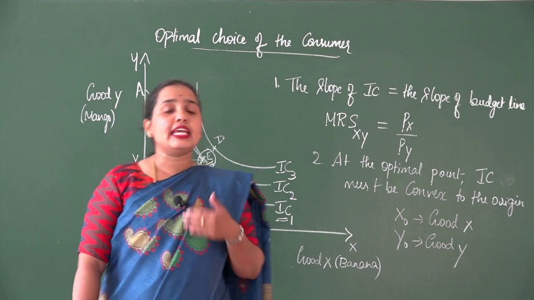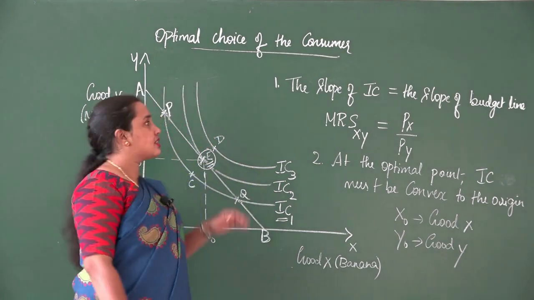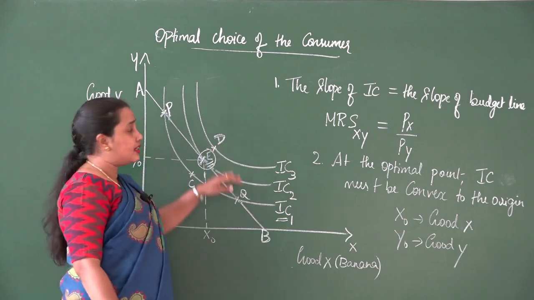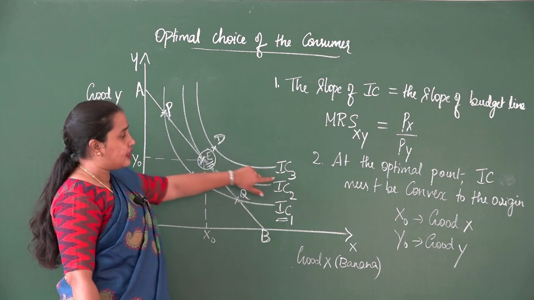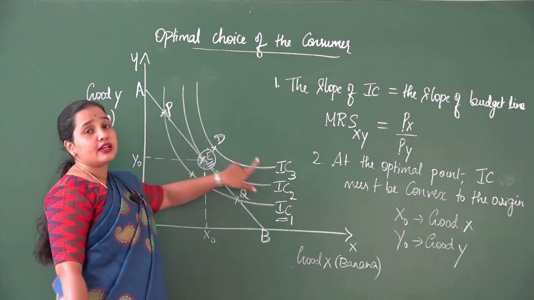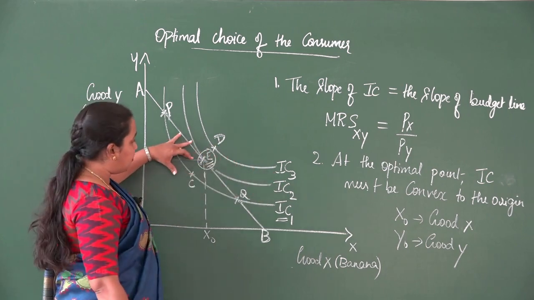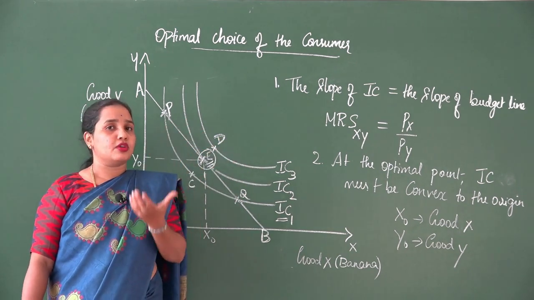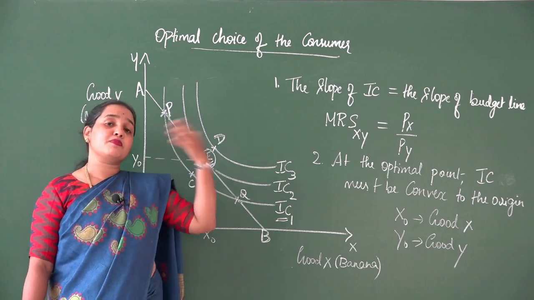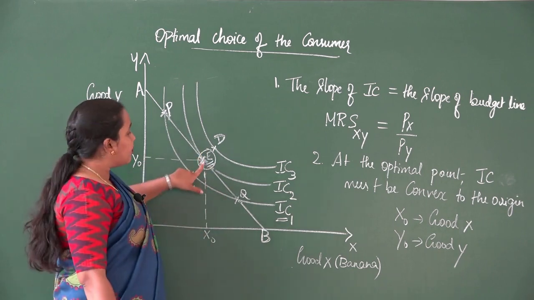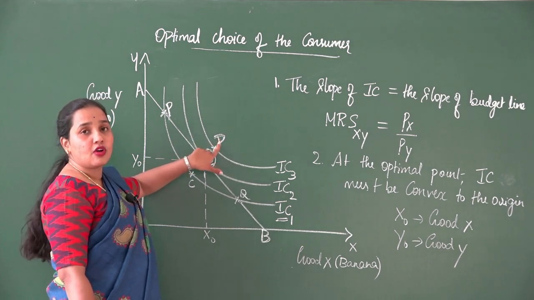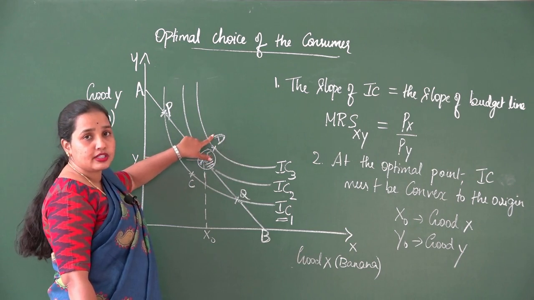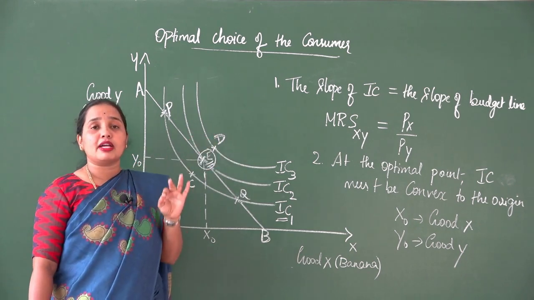Of course, he can derive more satisfaction at point D, because it is on a higher indifference curve, IC3. But this is not possible because it is beyond the budget line. You need to purchase with the available income in your hand. You cannot spend more than that. Therefore, the bundle at point D is not affordable by the consumer.